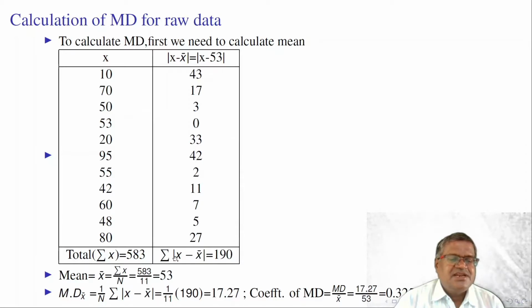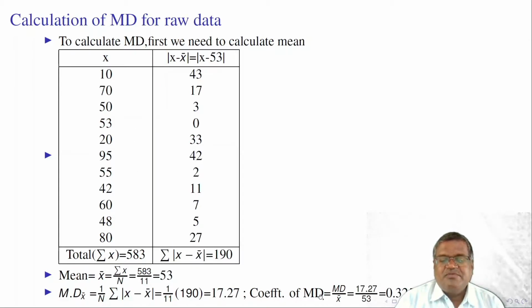Similarly, we calculate all the remaining observations. The summation of modulus of x minus x bar is equal to 190. So the mean deviation from mean is equal to 1 by n into summation modulus of x minus x bar, which is 1 by 11 into 190. 17.27 is the mean deviation from mean for these 11 observations.